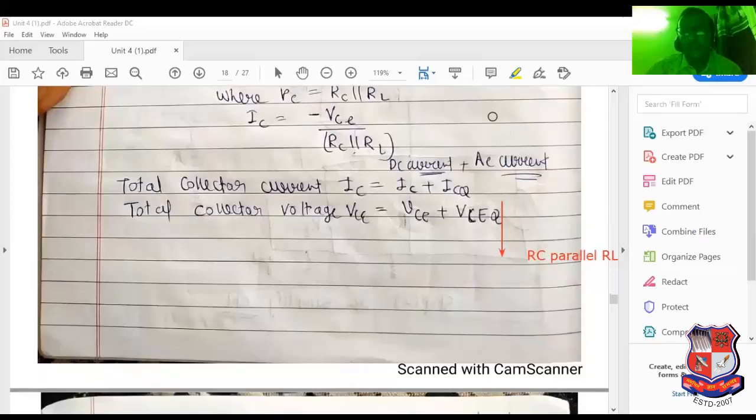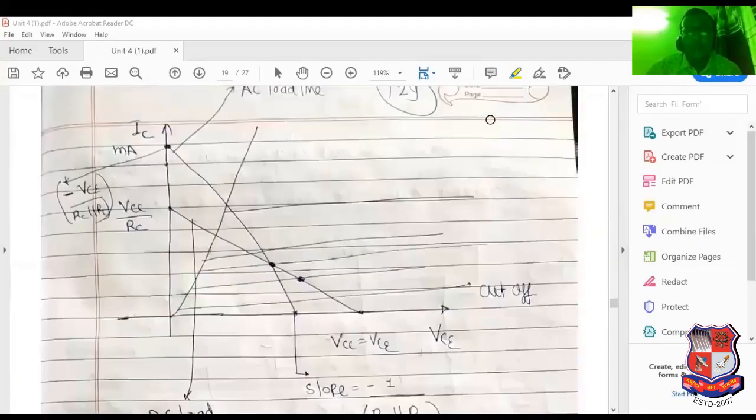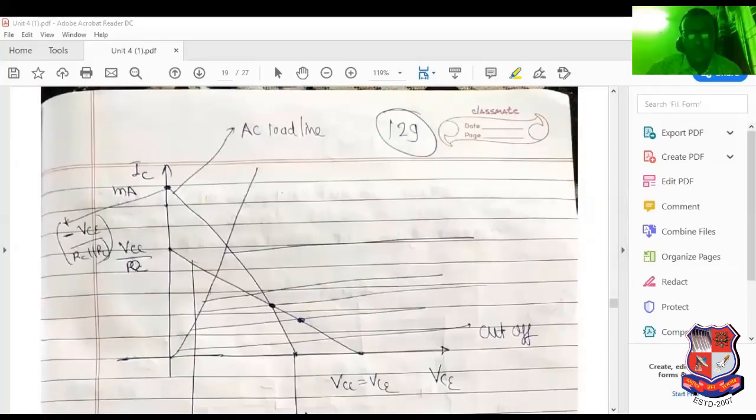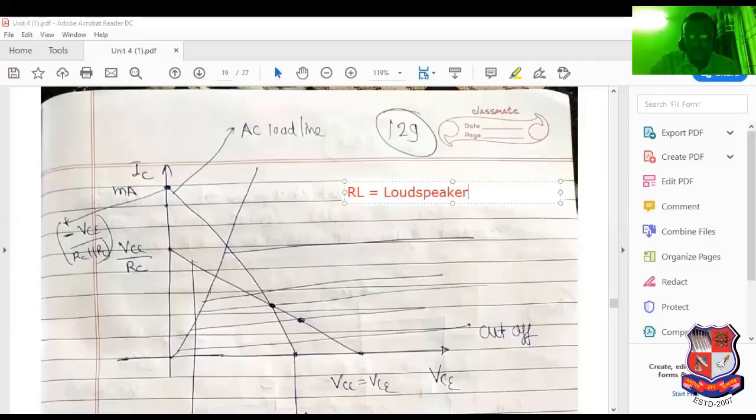Now see, what is the fundamental concept? Here VCC by RC. VCC means what? It is known as constant voltage. But due to RC parallel RL, and what is the value of RL? RL means what? Load resistor. And value of load resistor means what? It can be considered as a simple loudspeaker.